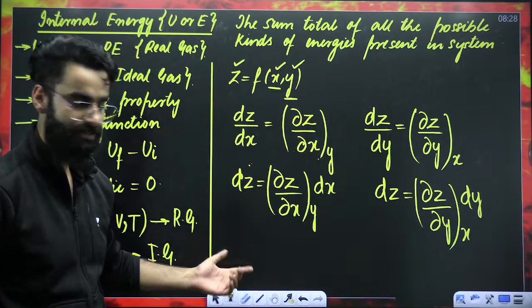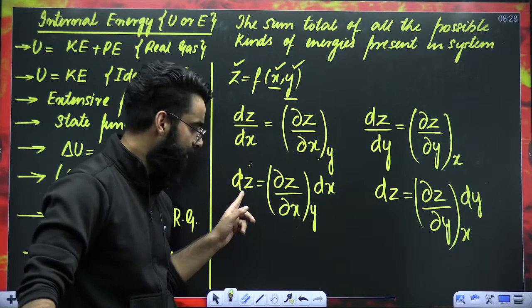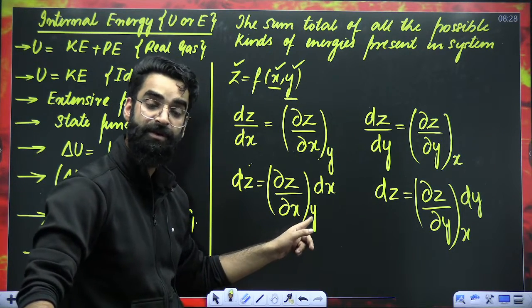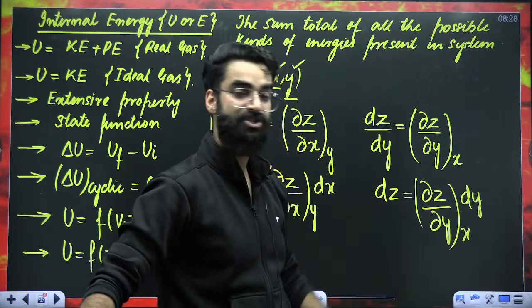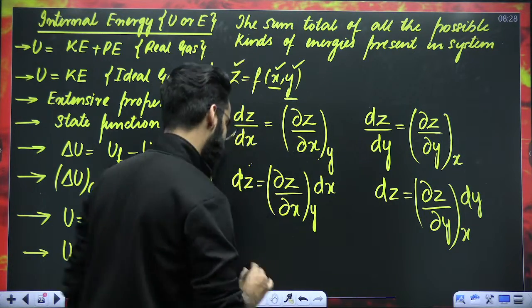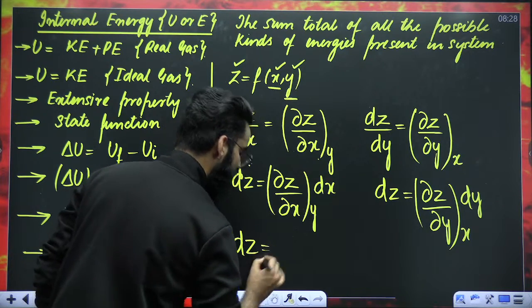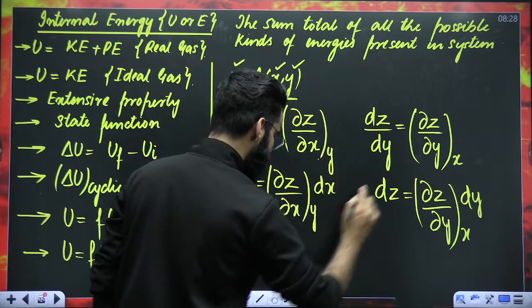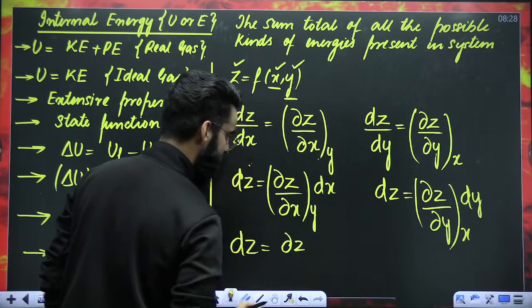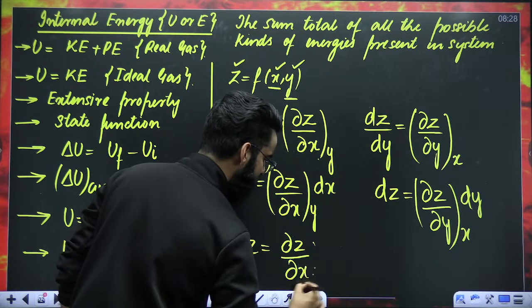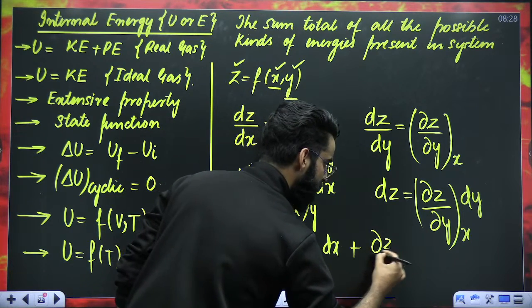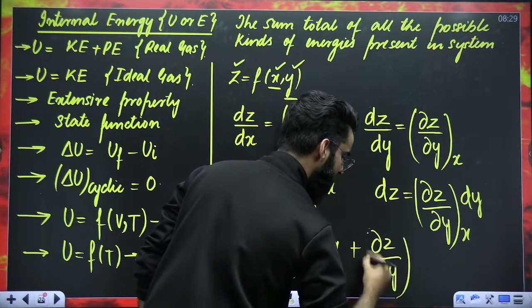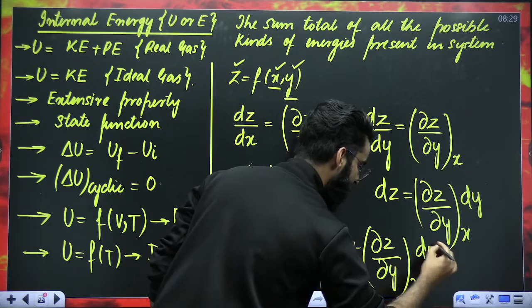I got two things. Change in z due to change in x, keeping y constant. Change in z due to change in y, keeping x constant. So if I want to calculate the total change in z, I have to take the sum of these two. So the total change in z is going to be dou z upon dou x, keeping y constant, multiplied by dx, plus dou z upon dou y, keeping x constant, multiplied by dy.